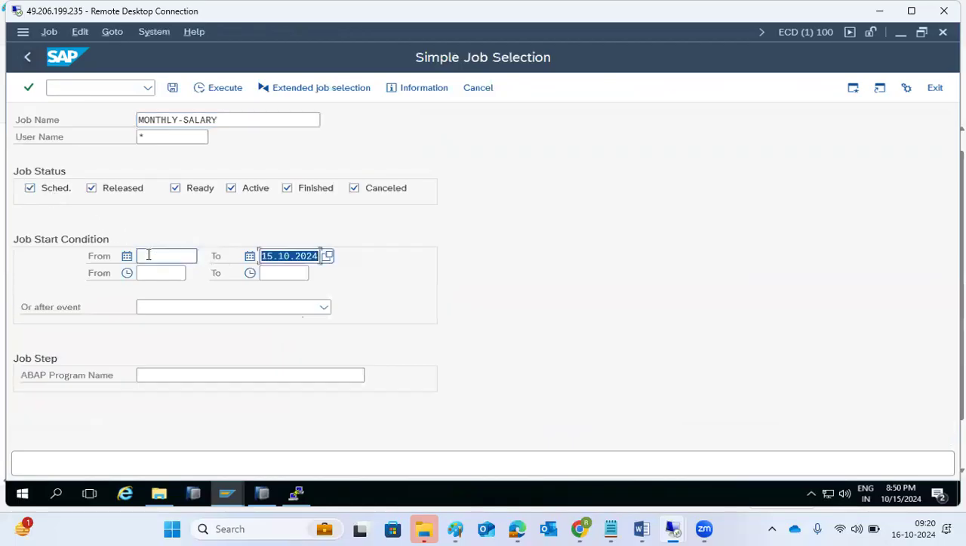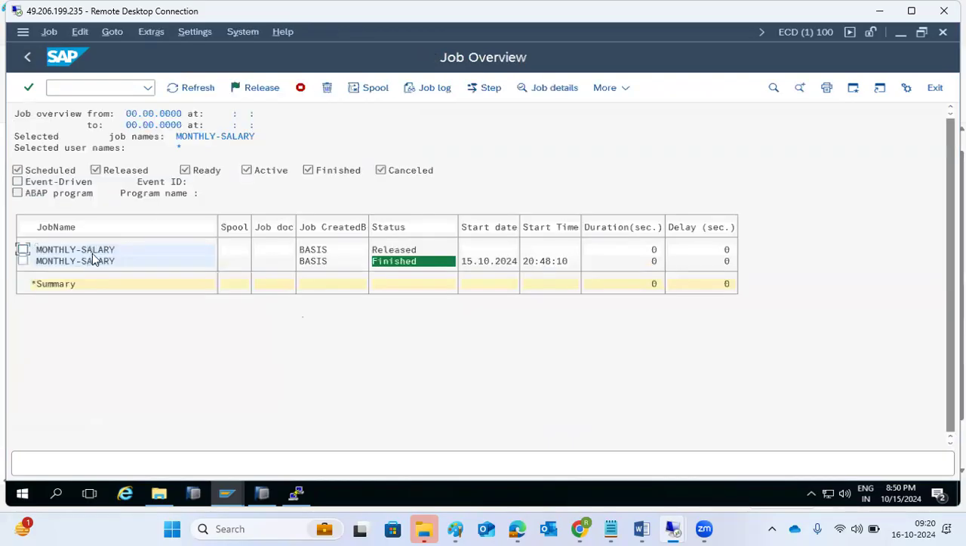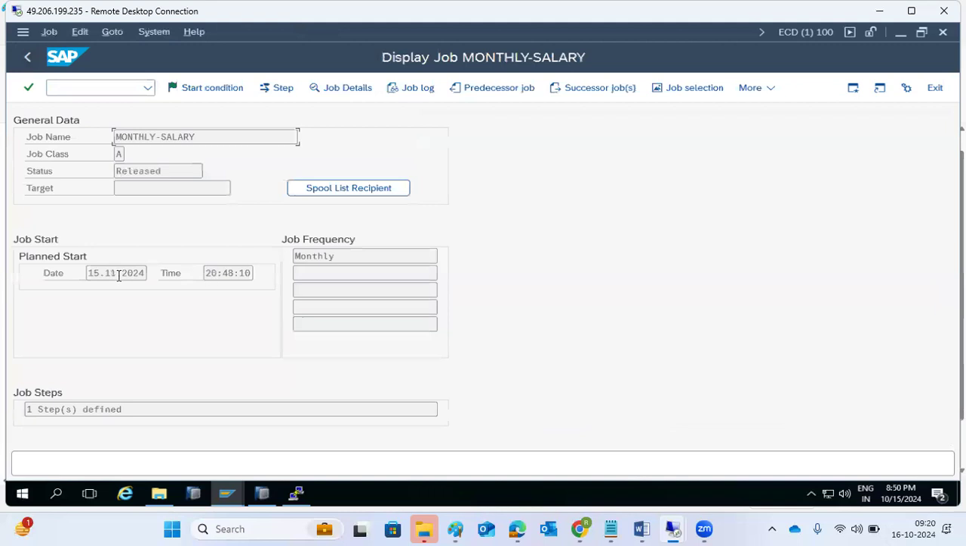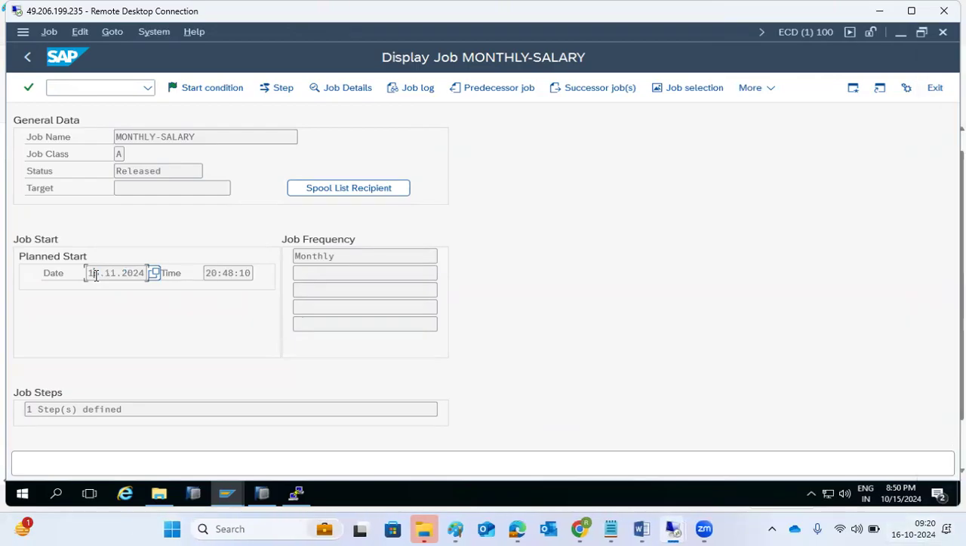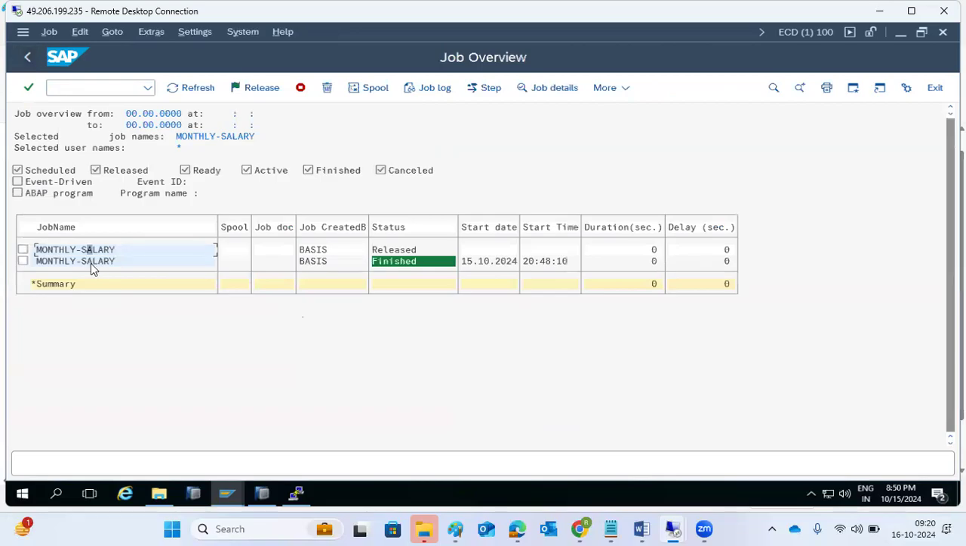Let's check when it will execute next. Remove all the dates and just check it. There is one more job in released status. When will this execute? It is 15/11, the 15th of November. Today it's executed, then again on November 15th it will be executed here. That is what happens here. So this is the way the job is scheduled. This month executed, next month automatically executed, then next month, next month, next month.